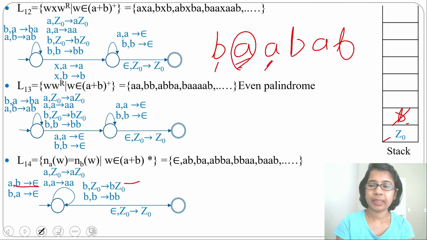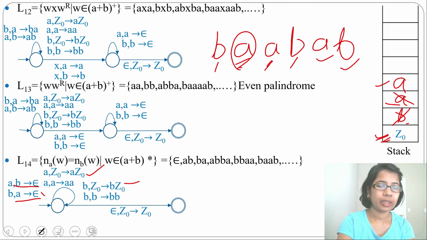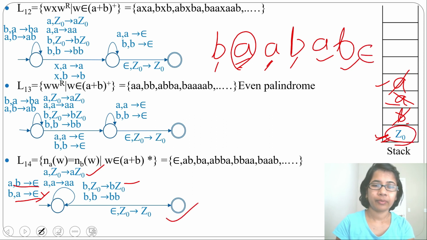Now input alphabet is A and topmost stack symbol is Z0. So we'll push A above Z0. Then input alphabet is B and topmost stack symbol is A. Means we'll use this and we'll pop A. Next, input alphabet is A and topmost stack symbol is Z0. We'll push A. Next, input alphabet is B and topmost stack symbol is A. We'll use this transition and we'll pop A. Finally, there is epsilon and topmost stack symbol is Z0. We go to the final state.